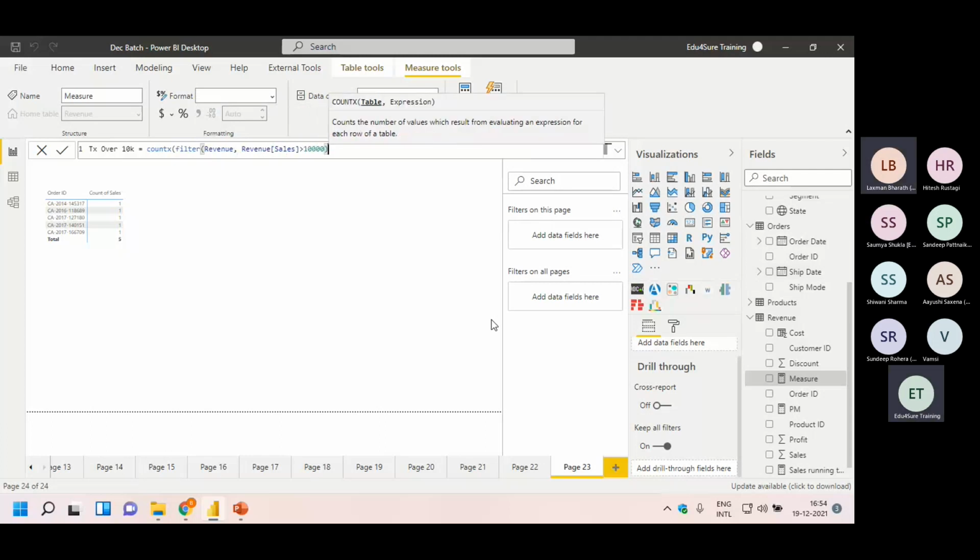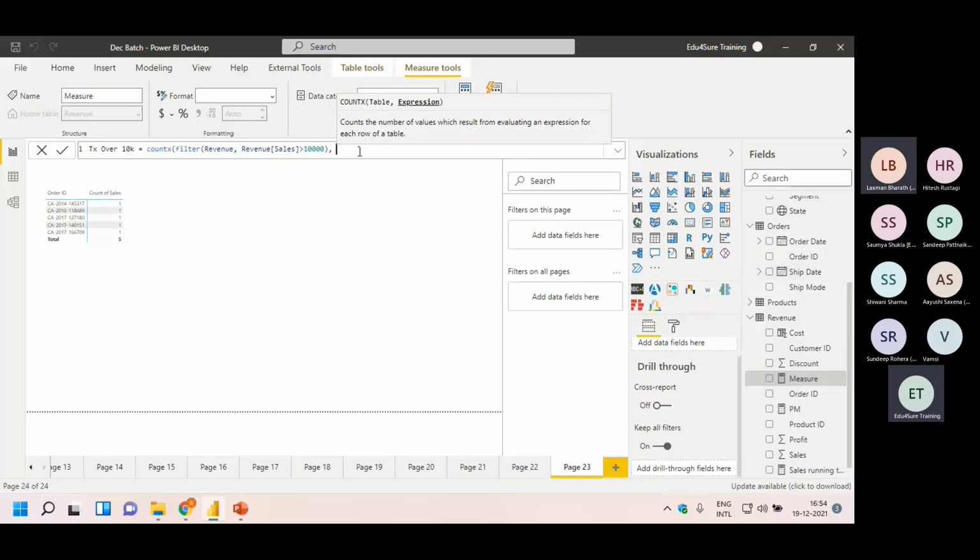So this filter function has created a subtable which I cannot see here, but it has a subtable at the back end. So this is the first argument of the COUNTX function, the table. Which table? This is the table, right? Right, everyone?